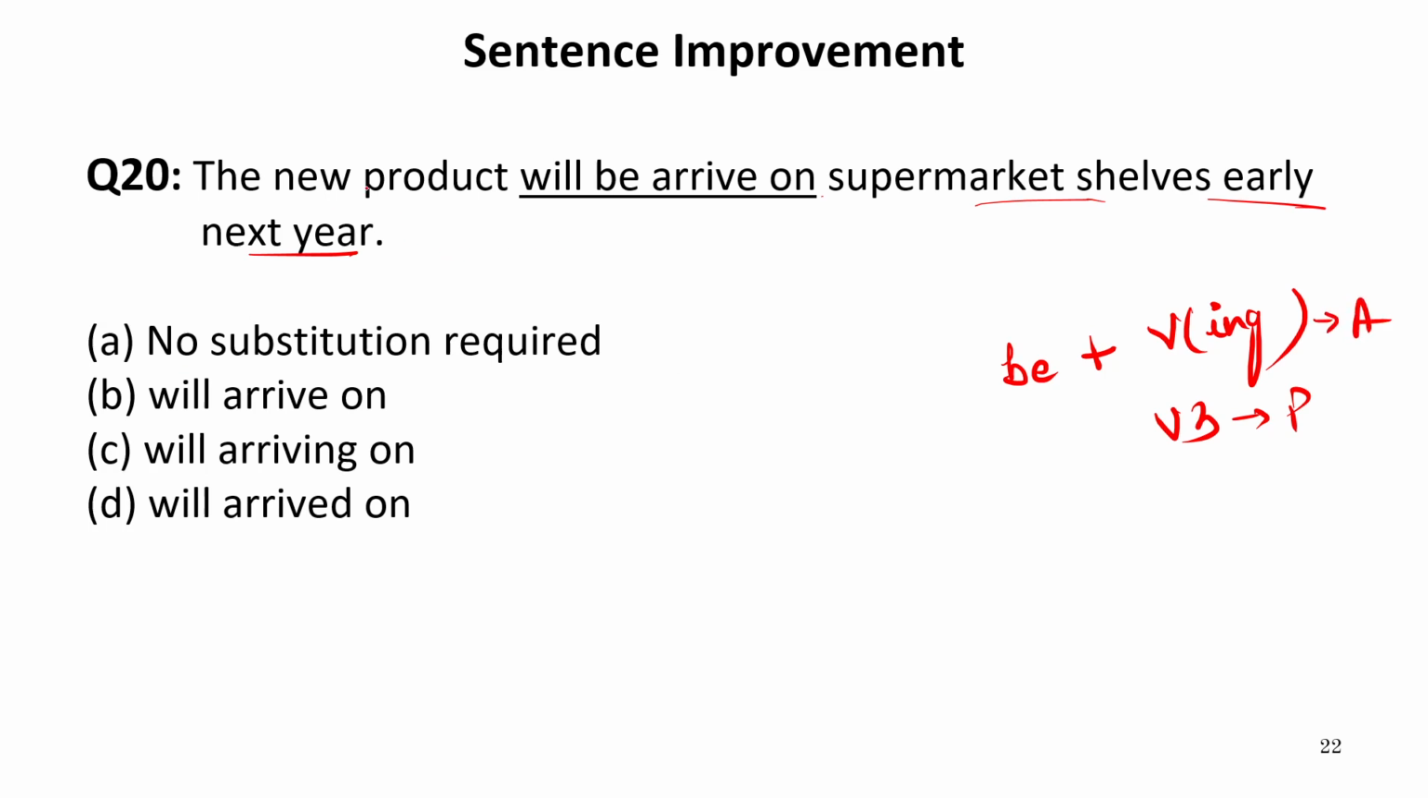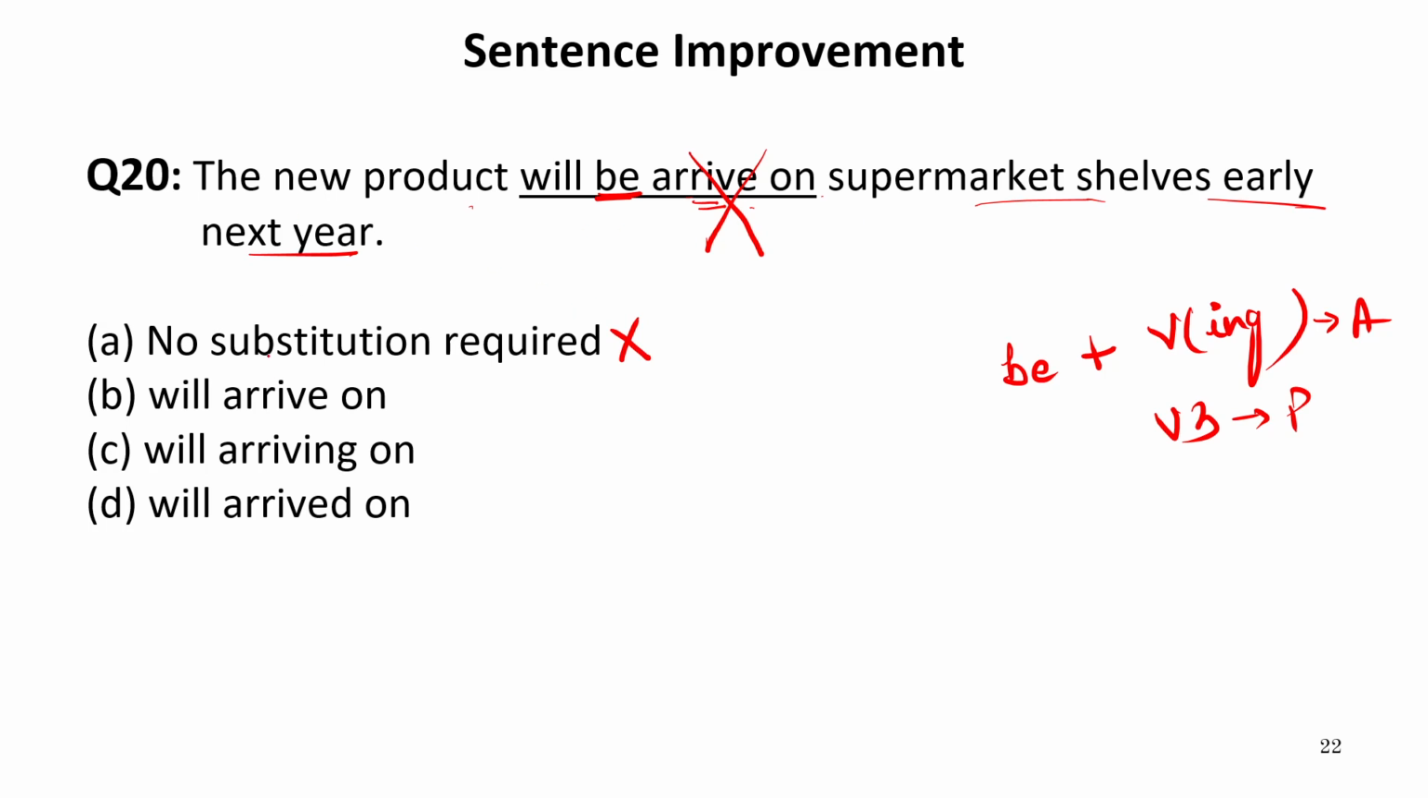Now let us see the sentence again. The new product will be arrive. Now if it is written be, it should have been arriving or arrived. This means the underlined part is grammatically incorrect. So no substitution required cannot be the answer.